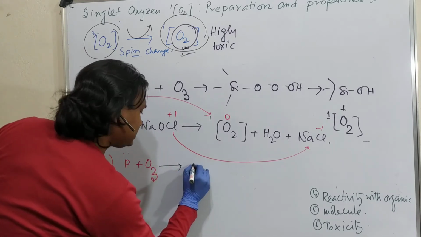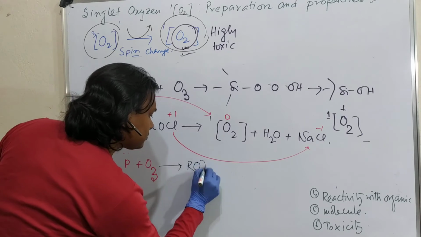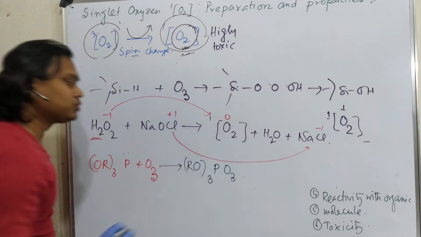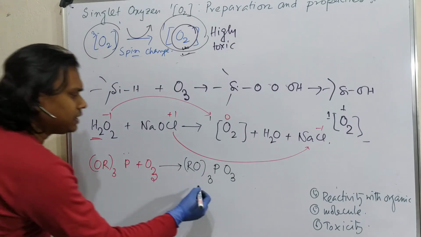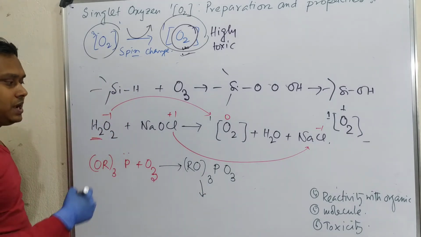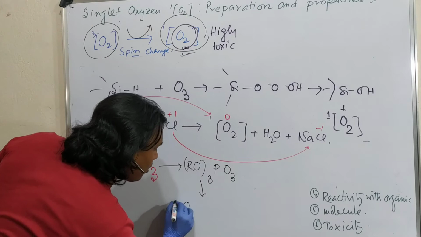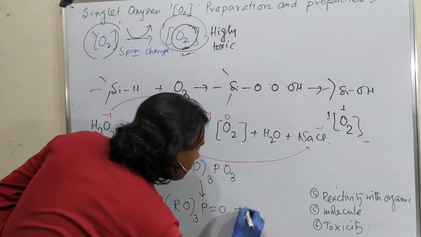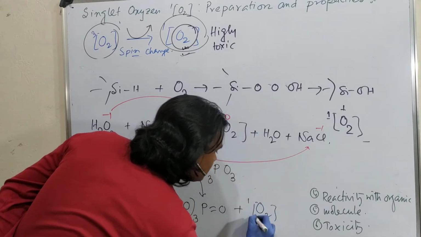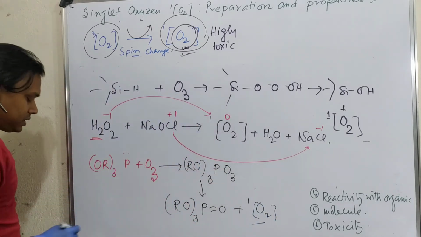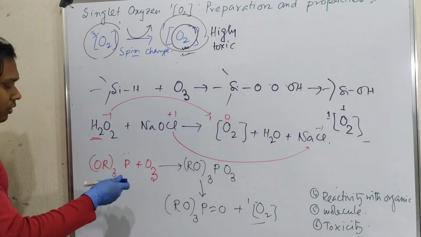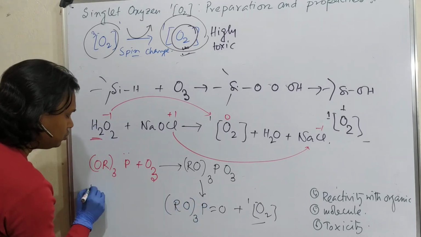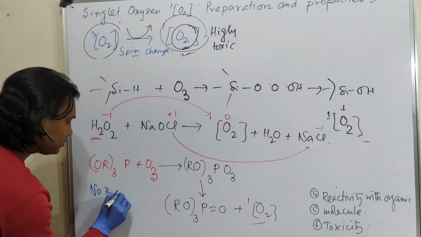It results in (RO)3PO3, an adduct with ozone. Second, this undergoes decomposition to (RO)3P=O plus singlet oxygen. Okay, an interesting point of this method among the previous two is that in this case no water is involved.